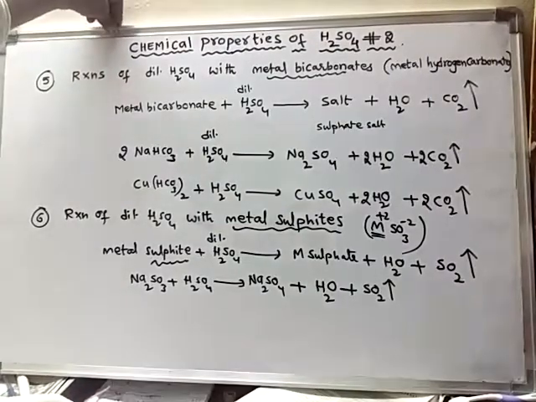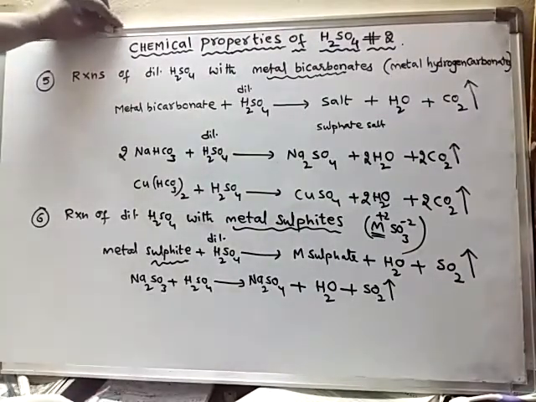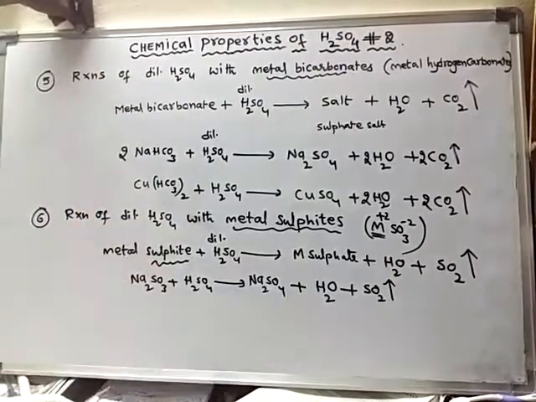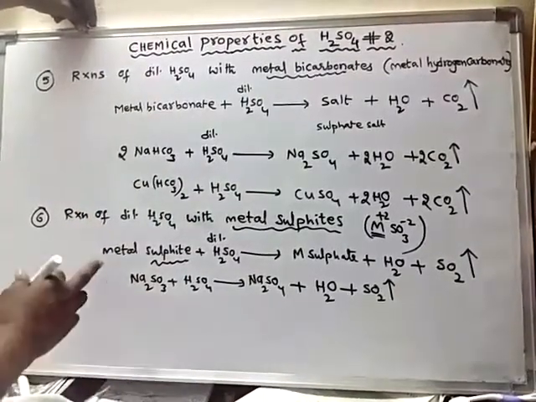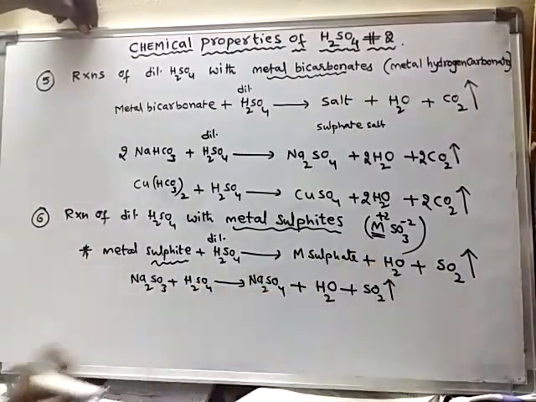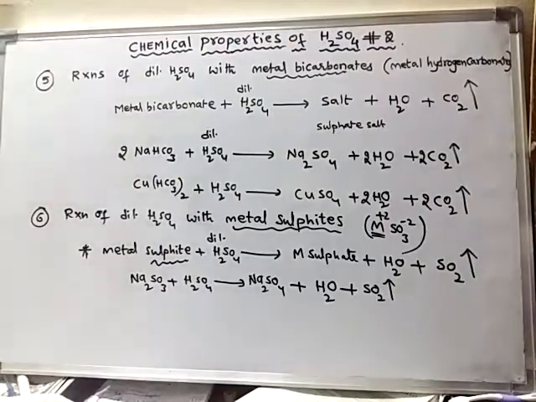I have given one example, so that's enough. We may discuss any number of examples, but this is the general thing. If you know this, then we can take any metal and give examples for any metal.